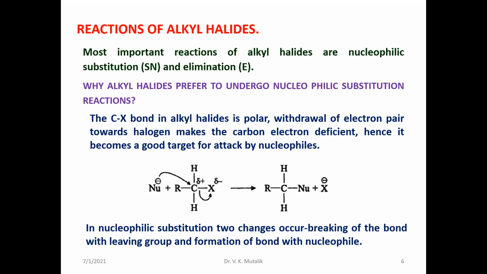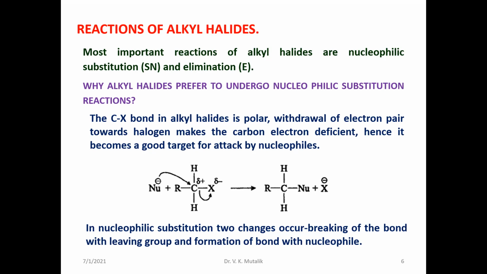Any nucleophile that approaches the positively charged carbon atom finds a site to attack, whereas the halogen atom acts as a leaving group in the presence of a strong nucleophile.